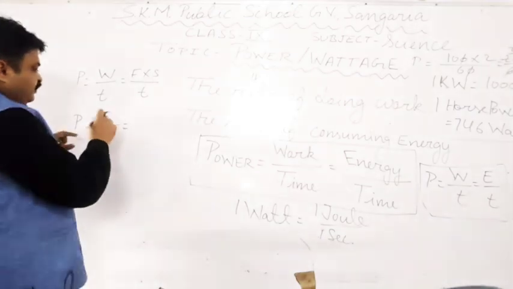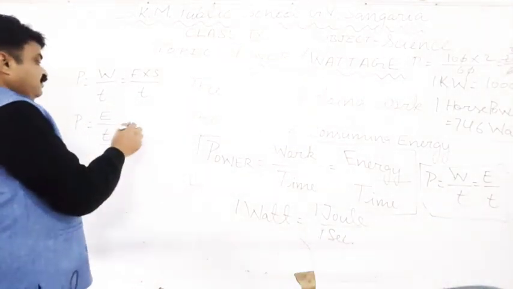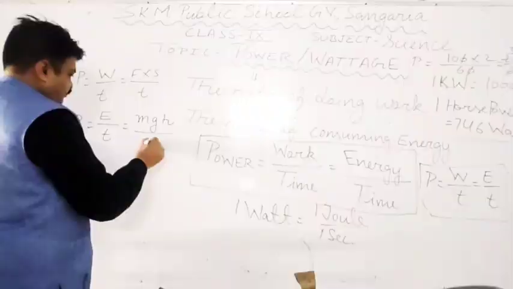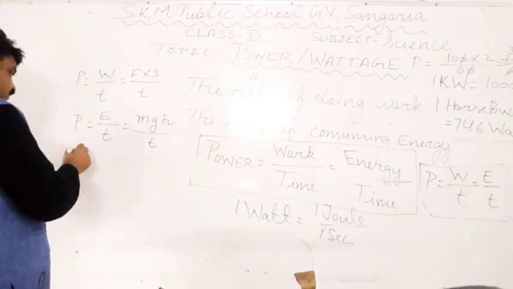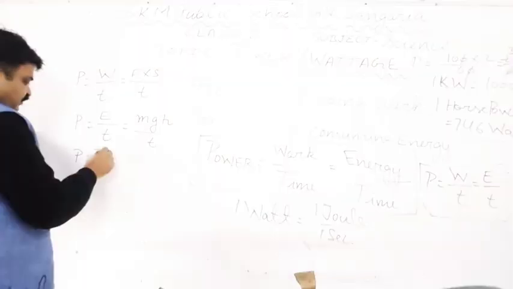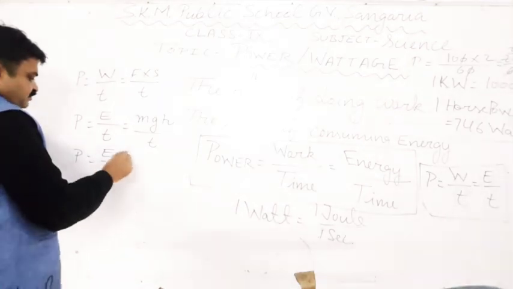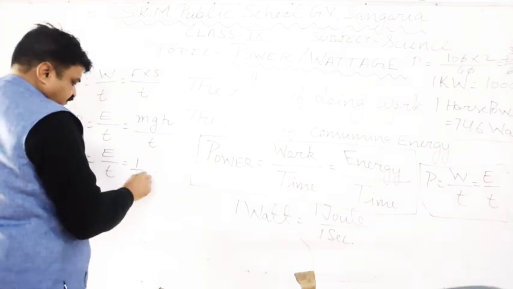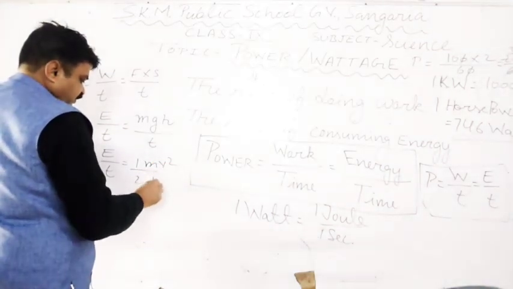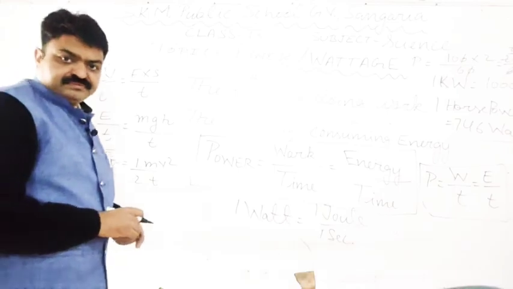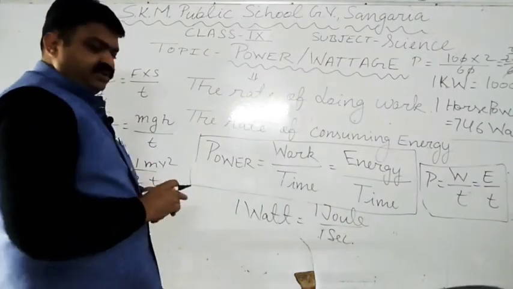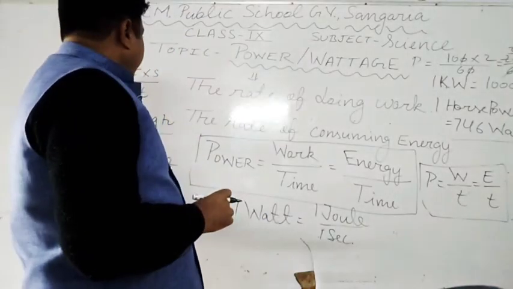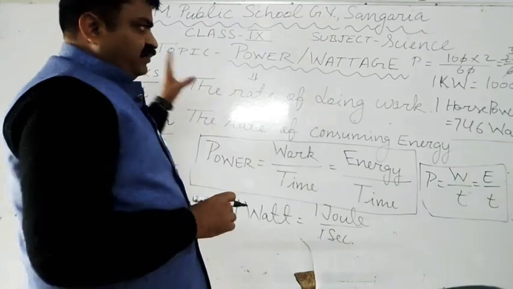So in this, the formula of the potential energy is mgh upon T. This formula we can use. Or another formula that we can use, energy upon time in case of kinetic energy, half mv square upon T, which is mv square upon 2T. So these are the formulas that we can use for getting the power.